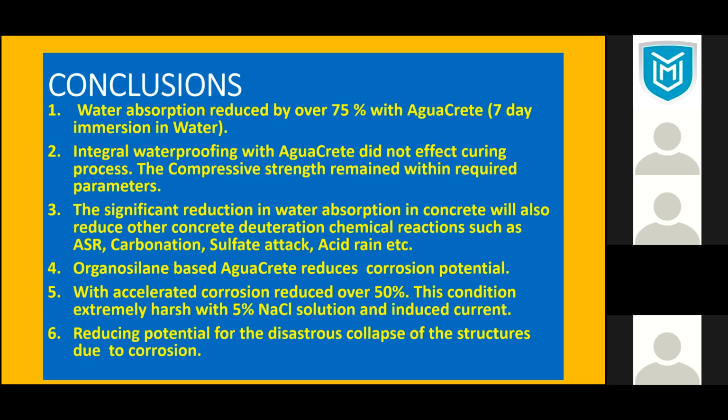AquaKit reduces corrosion potential; with the accelerated test, it could reduce it by 50%. This condition is extremely harsh, with 5% sodium chloride and induced current. So this is the worst condition you can prevent, reducing the potential for disastrous collapse of structures due to corrosion. This is a very important thing we can do, so we don't have collapsed buildings.